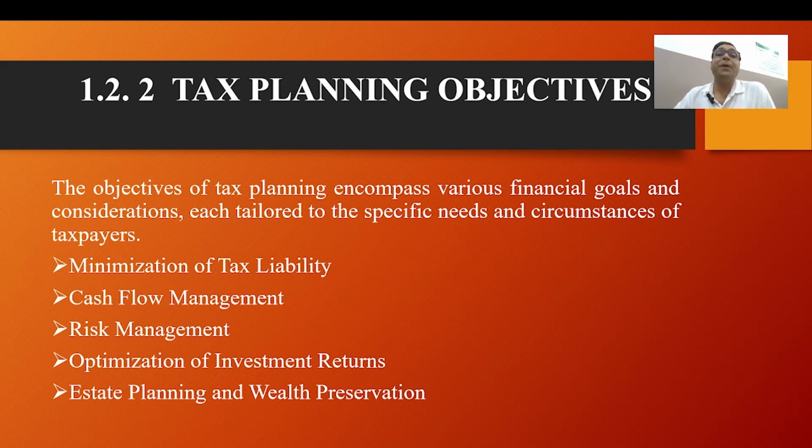And if our economy is stable, then definitely we can achieve the target in 2047: India will be a developed country. It may even be achieved before that time if every citizen works seriously and honestly. Now I will discuss the conclusion, the objectives of tax planning.